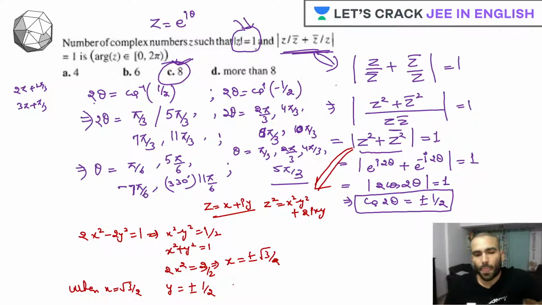Here, when we'll be having x as minus root 3 by 2, again we'll be having two values of y, and what are those values? Plus minus half.